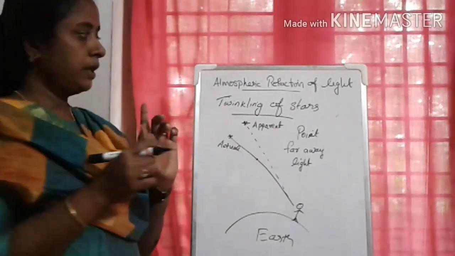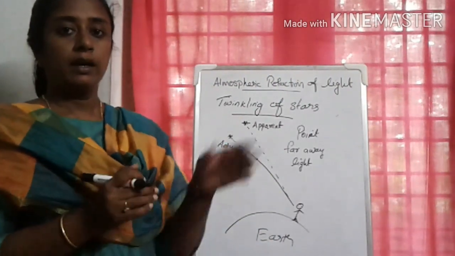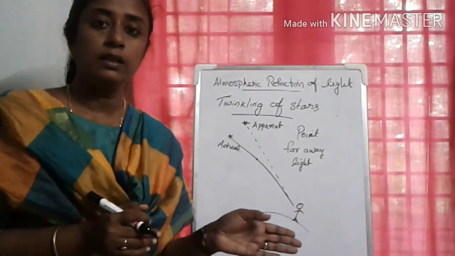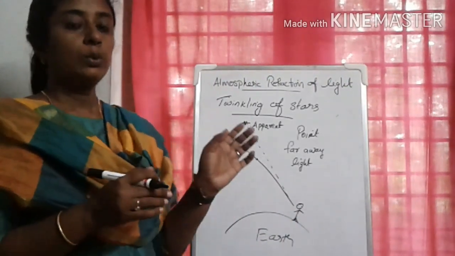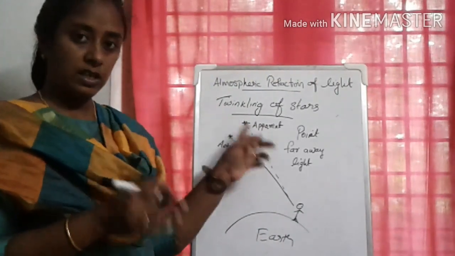So once again I will explain. Stars are far away from Earth, and when the starlight passes through different layers of the atmosphere, it undergoes atmospheric refraction continuously. So the position of the star changes, and this apparent position is not stationary.